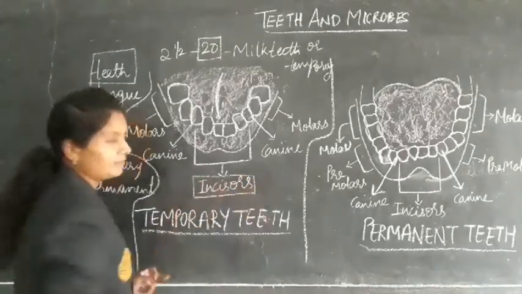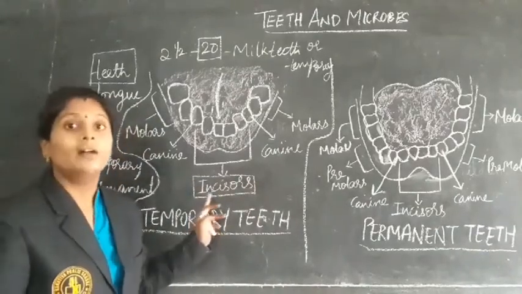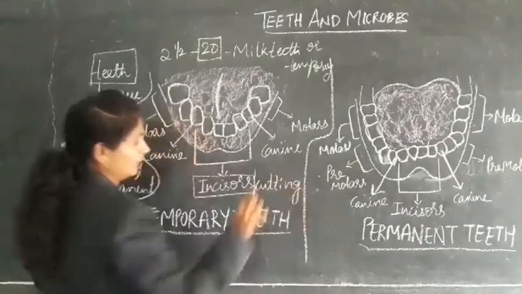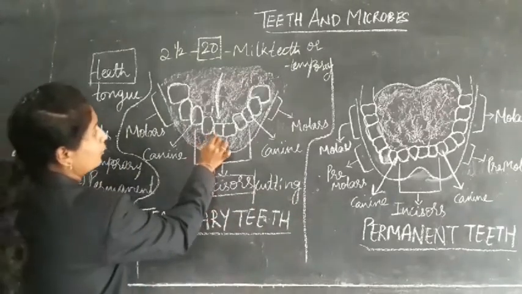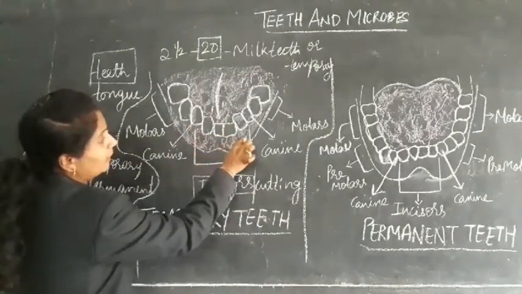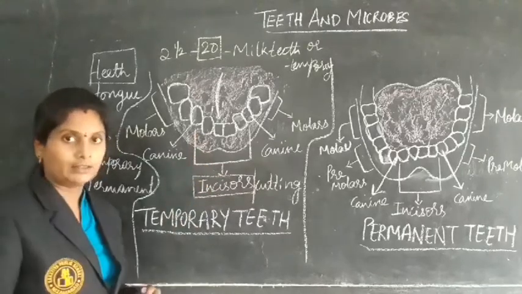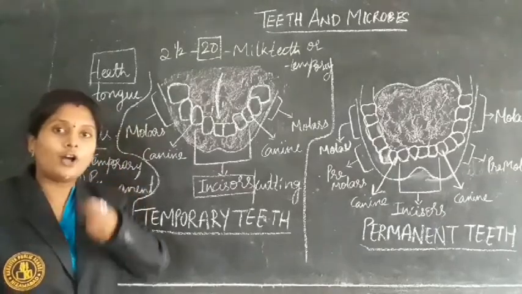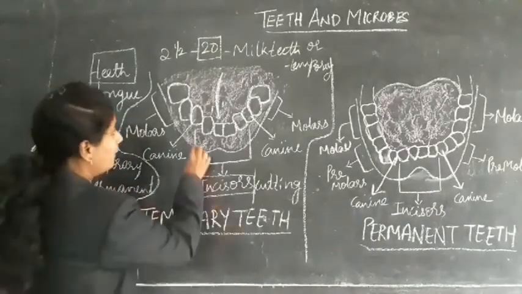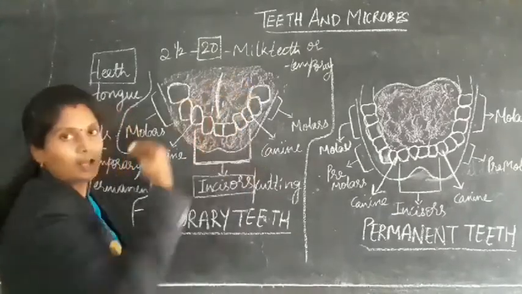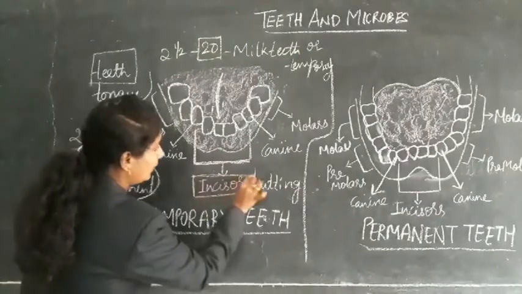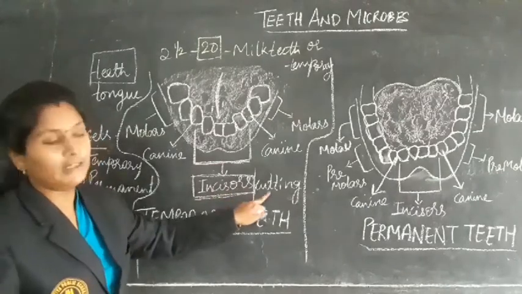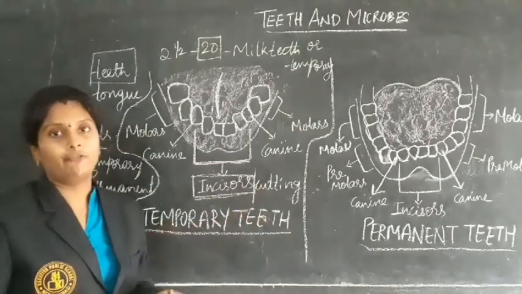What are they? First one is incisors, or cutting teeth, or biting teeth we can say. The front teeth, 1, 2, 3, 4. These 4 teeth we call incisors, the part which we use for biting things. For eating chocolate, you will be using your front teeth. These 4 set of teeth, in the upper and the lower jaw, we call incisors. The other name for incisors is cutting teeth. They help us to bite the food.